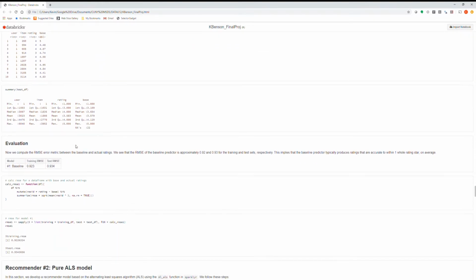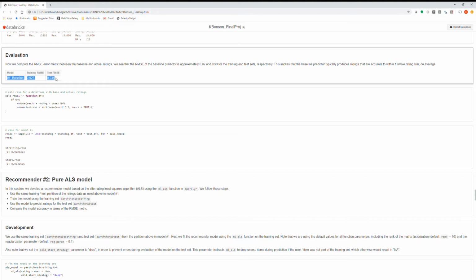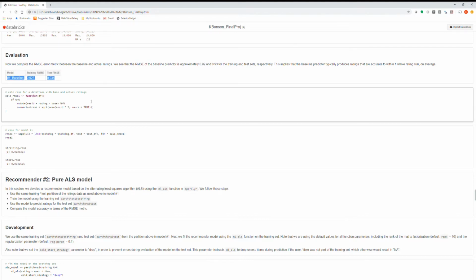The upshot in terms of evaluation results was that model number one, the baseline predictor, had a root mean squared error of just under 1 whole rating star, about 0.9.